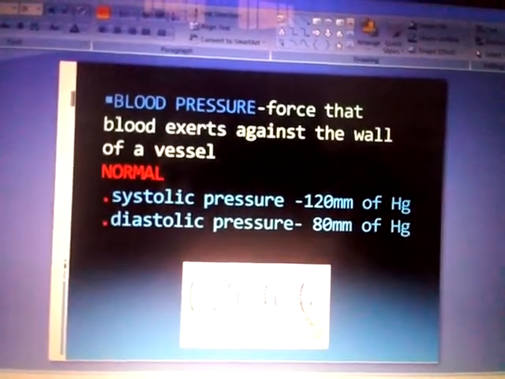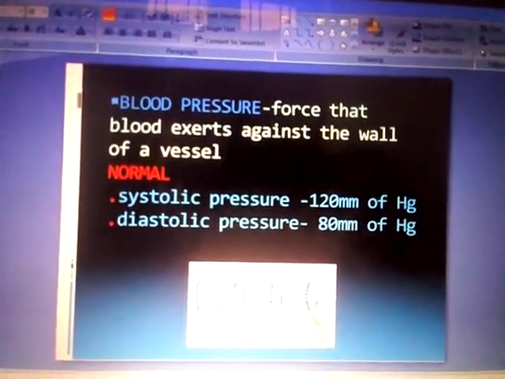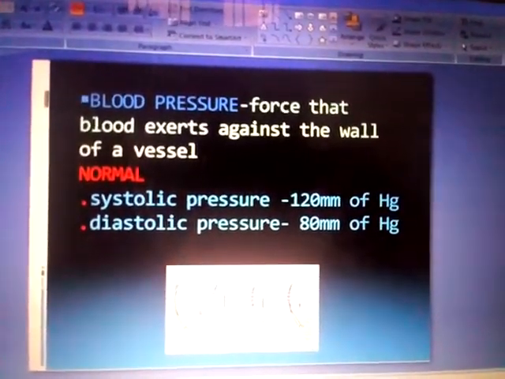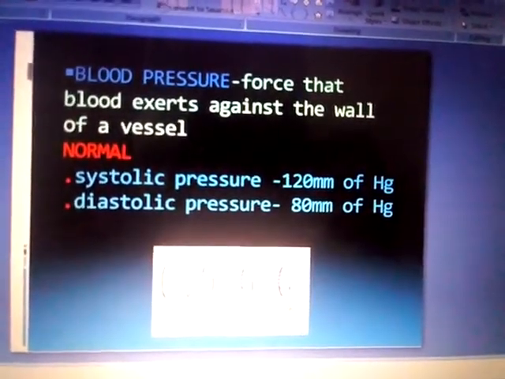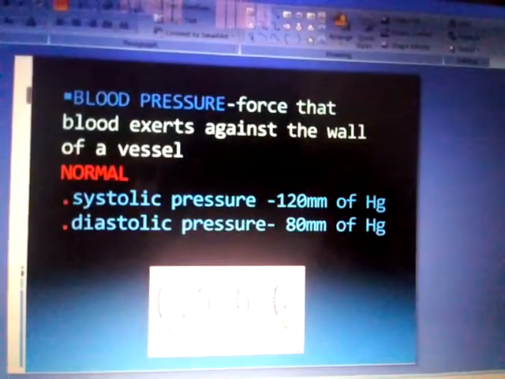The contraction is otherwise called systole, and the pressure in the artery during ventricular relaxation is called diastolic pressure. The relaxation is otherwise called diastole.